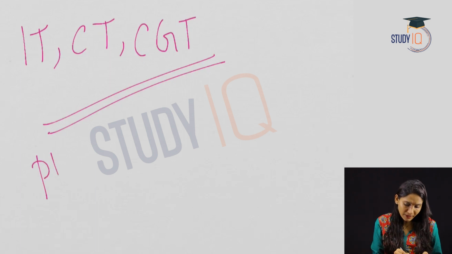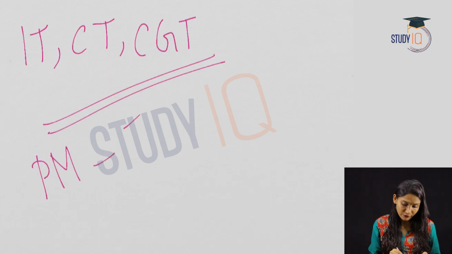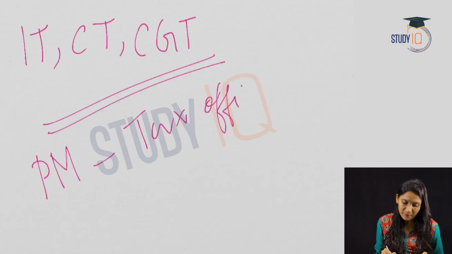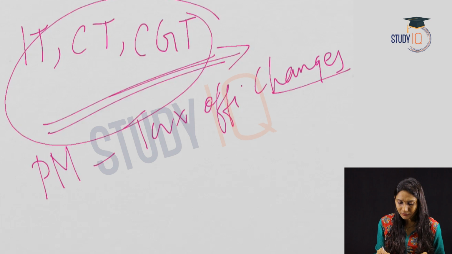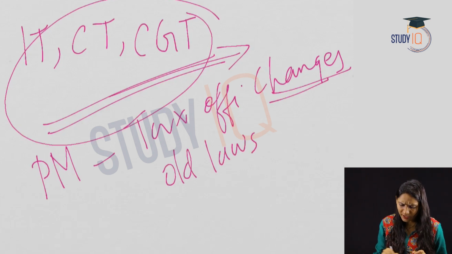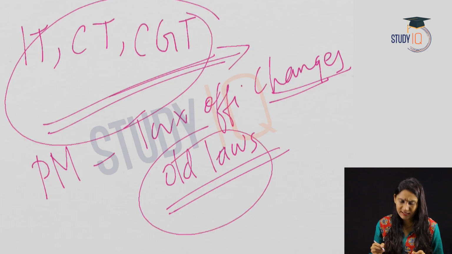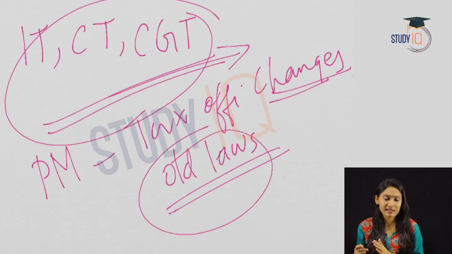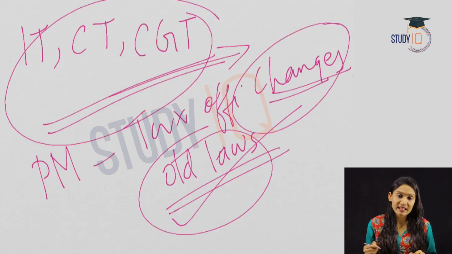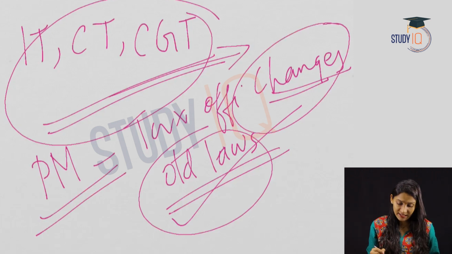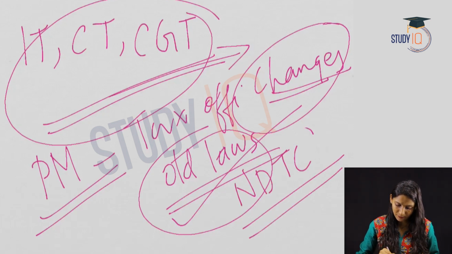Prime Minister Shri Narendra Modi informed the tax officials that all these direct taxes need changes. He said that these are all old laws and the economy has changed. Everything in the economy has changed, the structure of the economy itself has changed. So these laws need changes. That is the reason why the new Direct Tax Code has been proposed.